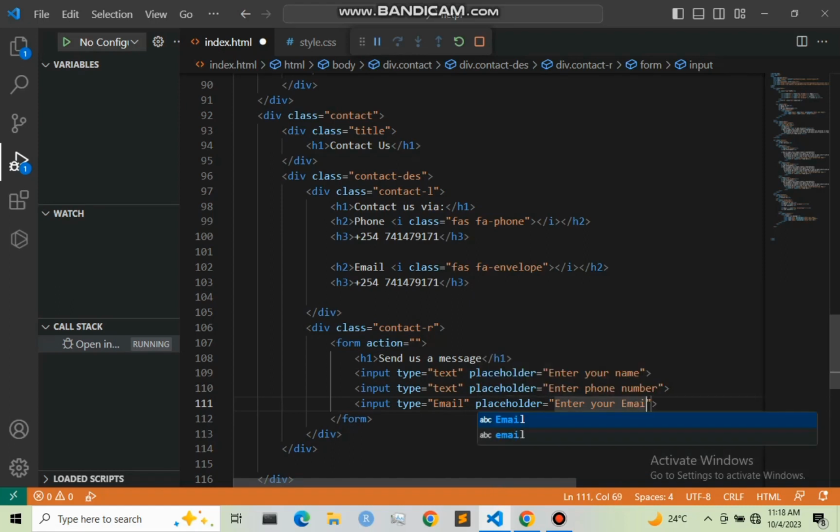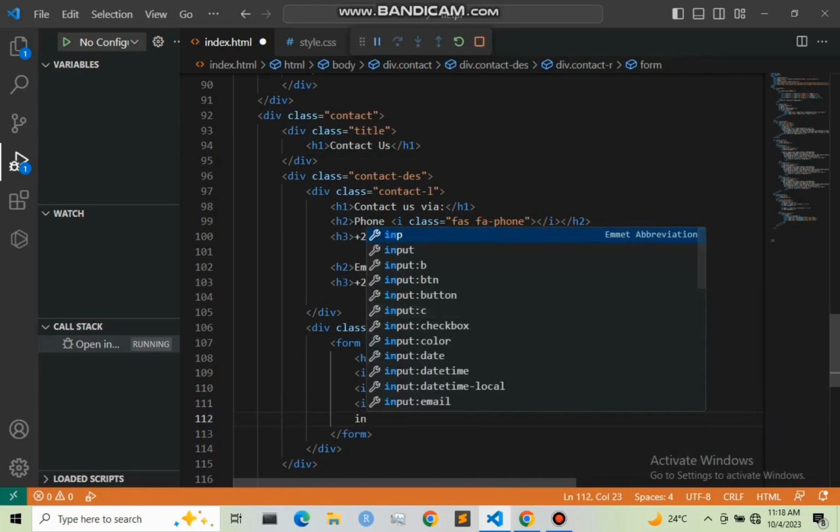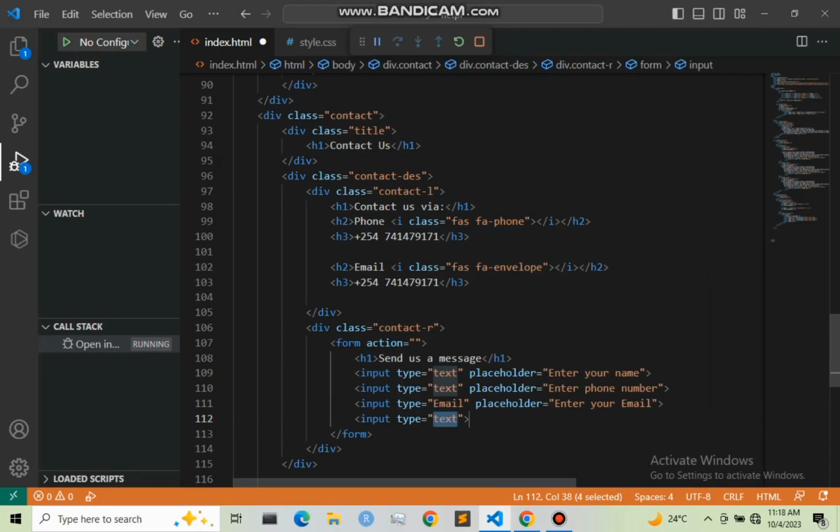And lastly, we can also include the person's location. So input, then text, placeholder Your location. This is not necessary, but it's just for teaching purposes.